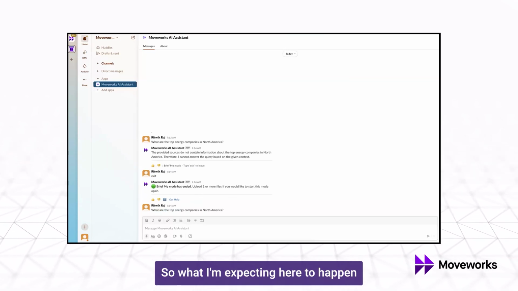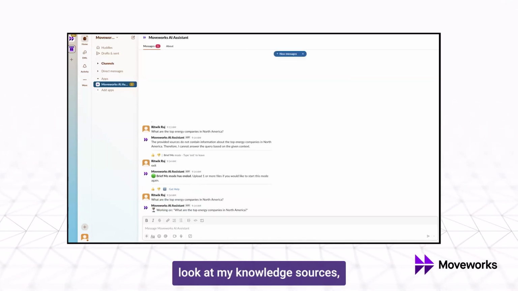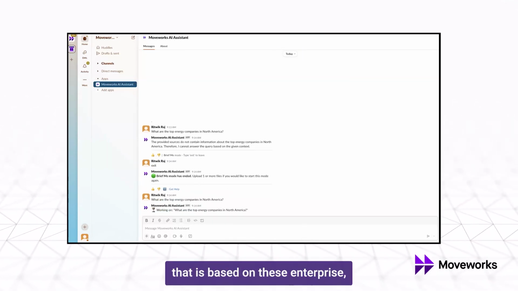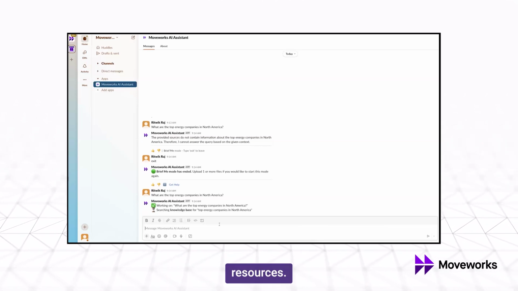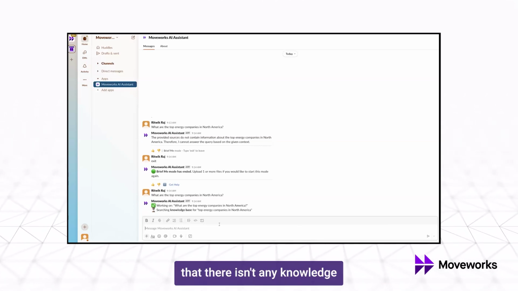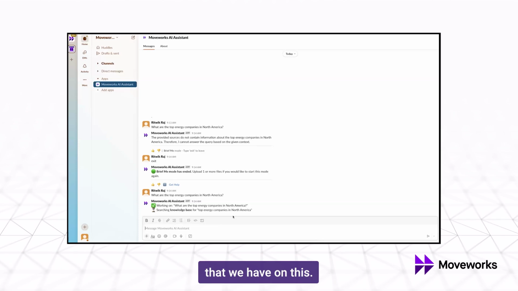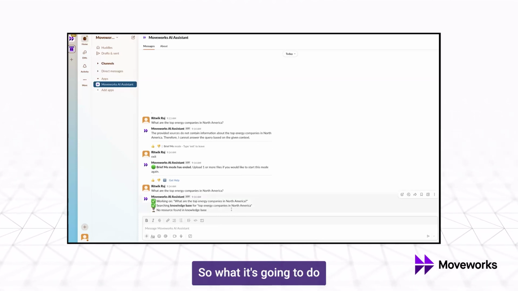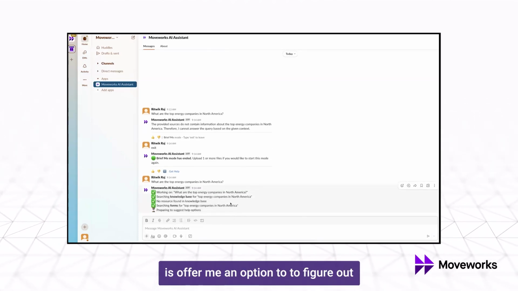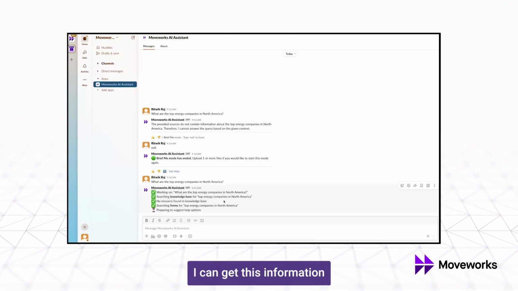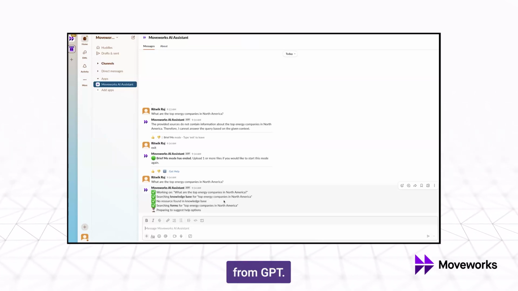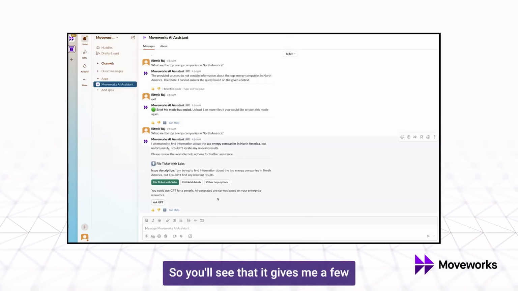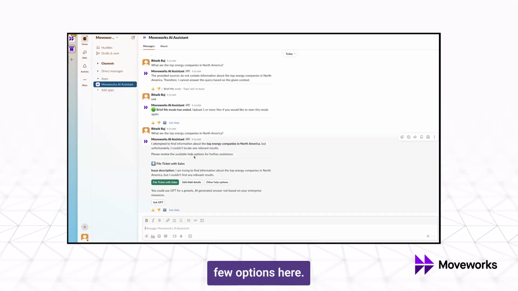So what I'm expecting here to happen is that it will go look at my knowledge sources and then try to find an answer that is based on these enterprise resources. I happen to know that there isn't any knowledge that we have on this. So what it's going to do is offer me an option to figure out whether I can get this information from GPT. So you'll see that it gives me a few options here.